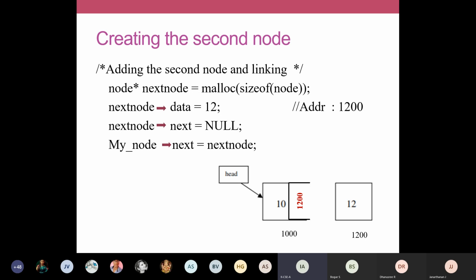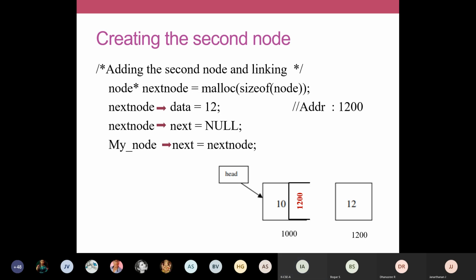Okay, and the address field, it is 1200. By now we assume that the address allocated for this particular new node is 1200. Okay, so the address of the first node is 1000. It is not necessary that it should be sequential. Somewhere it will be allocated.